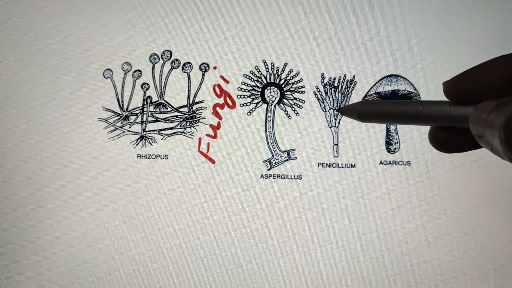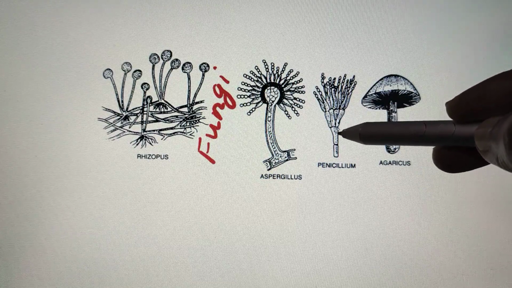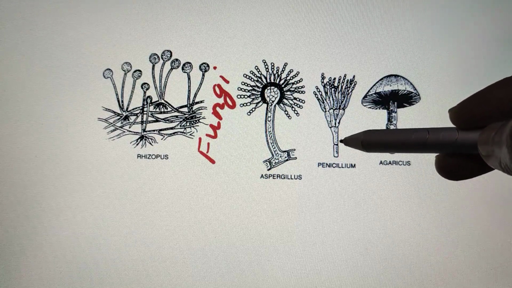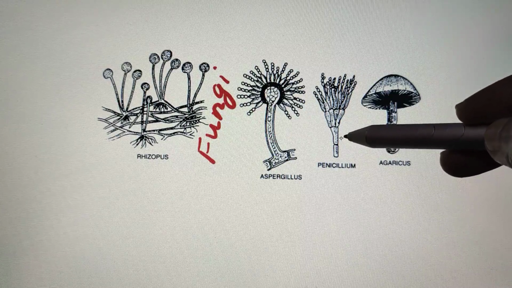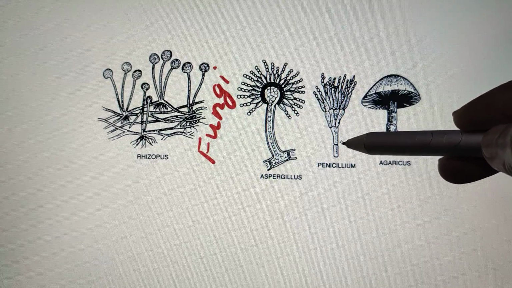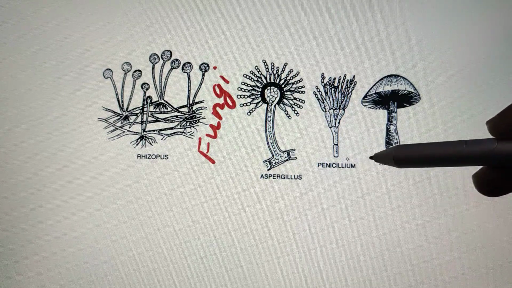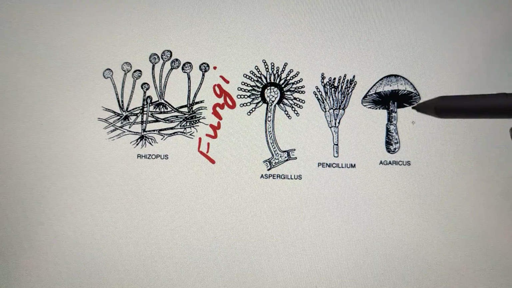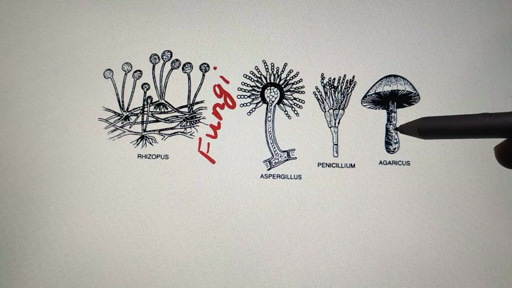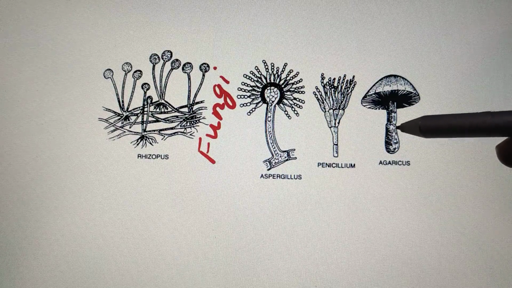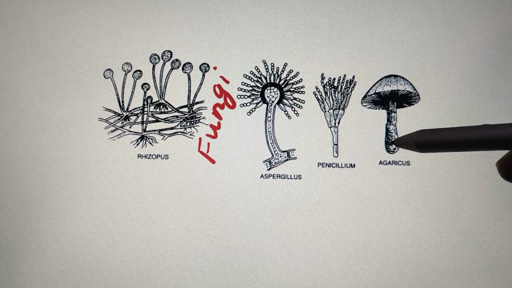From this fungus the antibiotic penicillin is obtained, and this discovery was done by Alexander Fleming, a great scientist. And the fourth fungus, Agaricus. We all know this fungus, it is commonly known as mushroom.